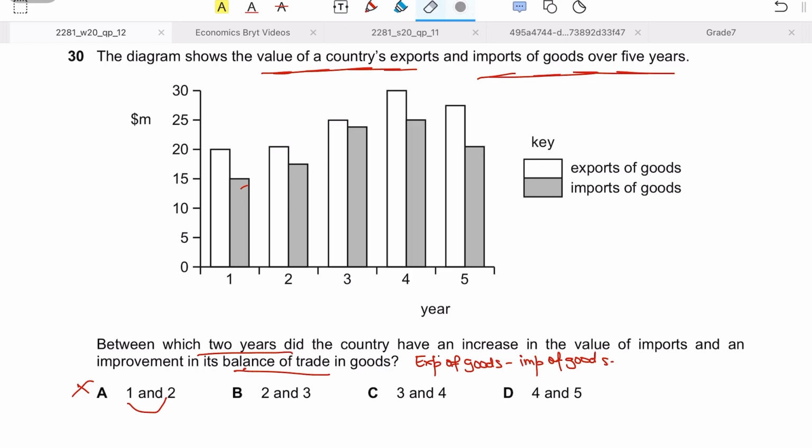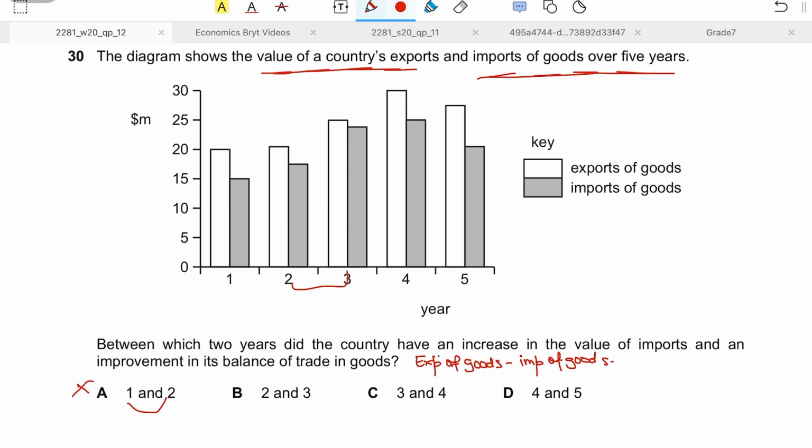Year 2 and year 3. Now let's take year 2 and year 3. From year 2 to year 3, yes, your imports are increasing from $17 million to somewhat $24 million. Approximation, we are taking approximate figures. But is the balance of trade improving as well?